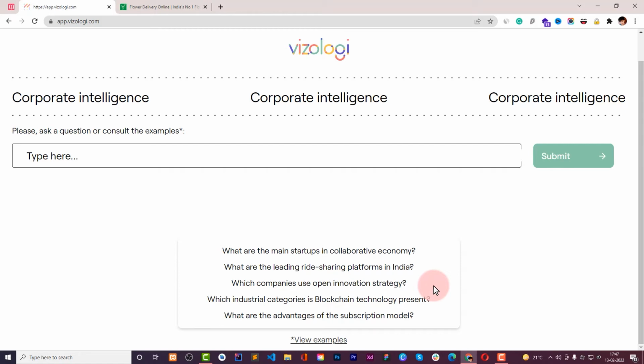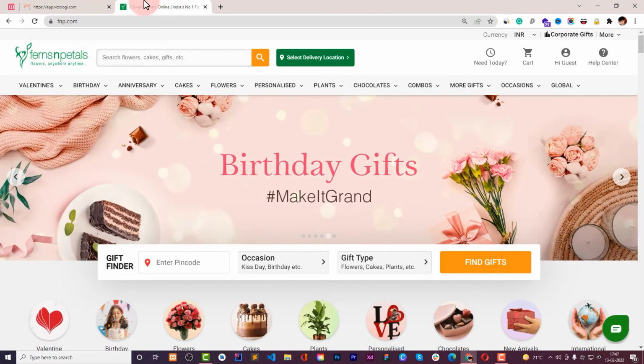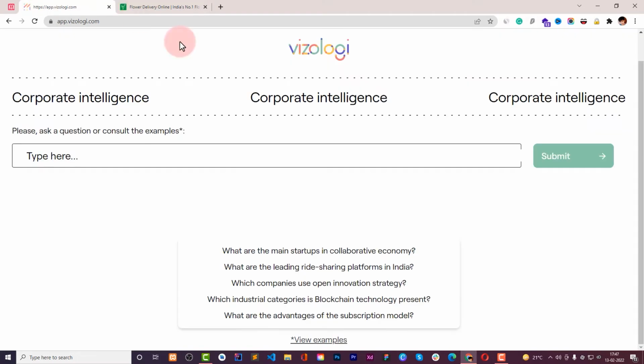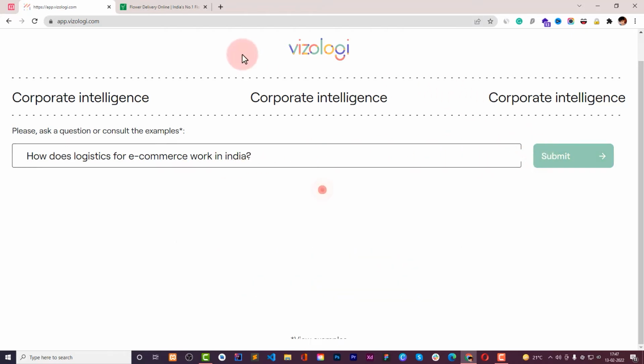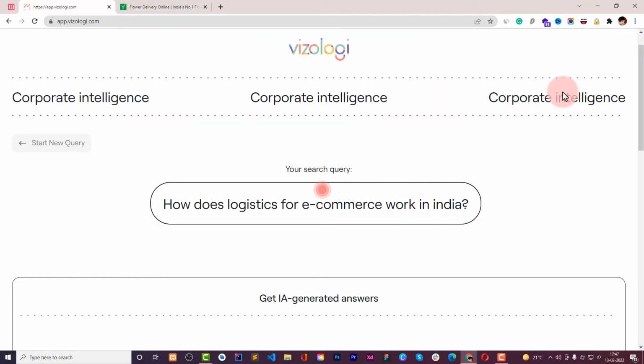So for example, you are selling flowers or gift items, so you can say, how does logistics work in e-commerce in India? So this can be the question in this case, right? So you can add these questions. How does logistics for e-commerce work in India? And these kinds of questions you can add and then add them to your corporate intelligence.